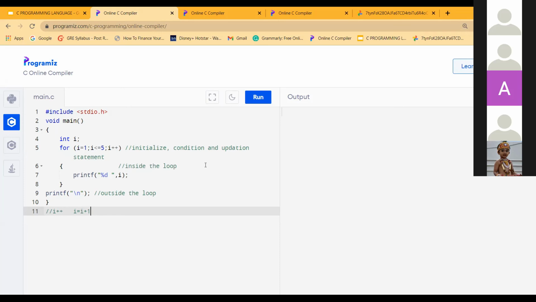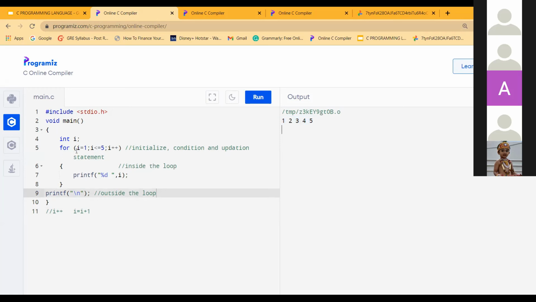Will 5 be included? Yes, because here it is less than or equal to. So if I run this, it is 1, 2, 3, 4, 5. That is the output of the for loop.